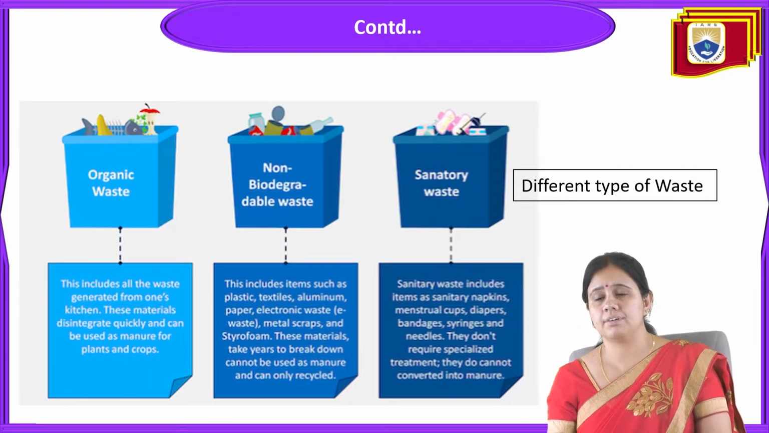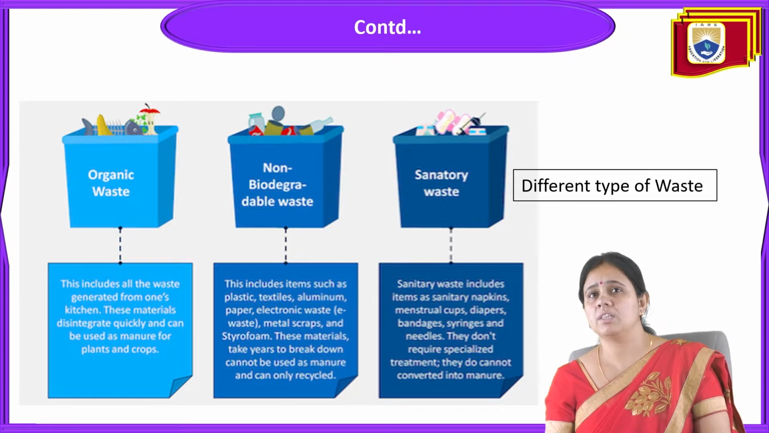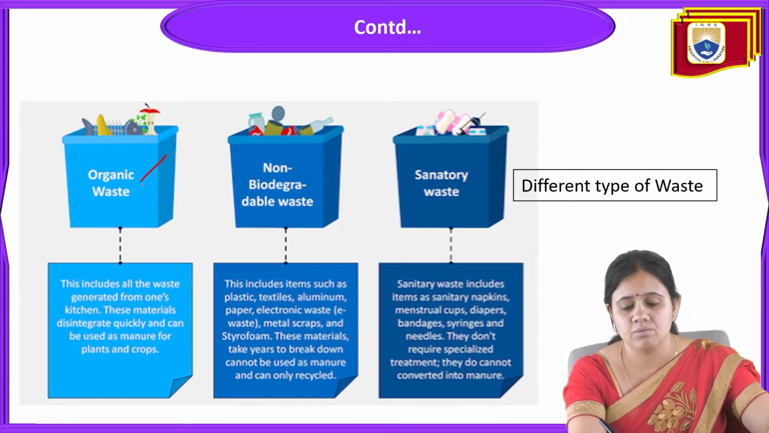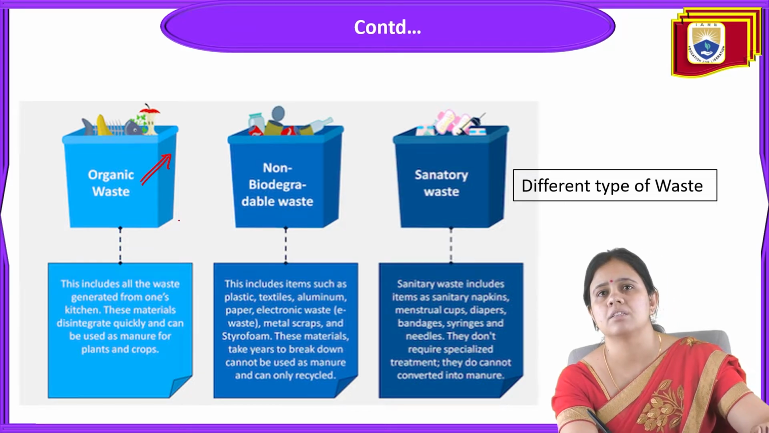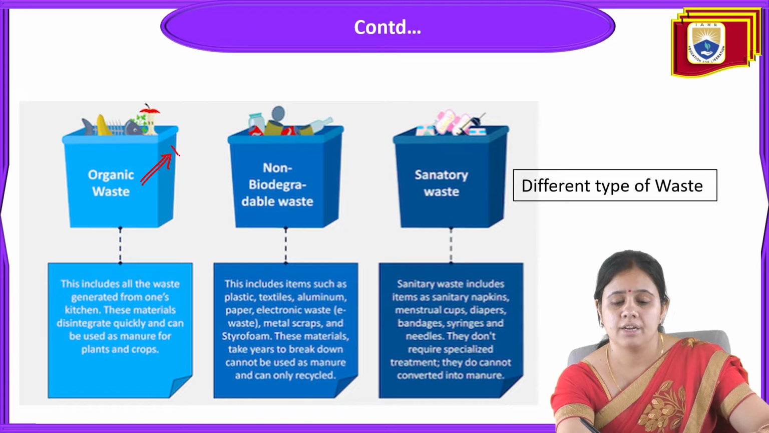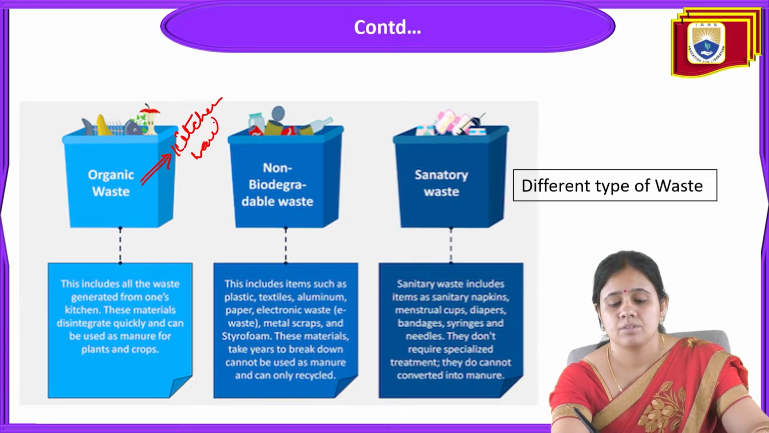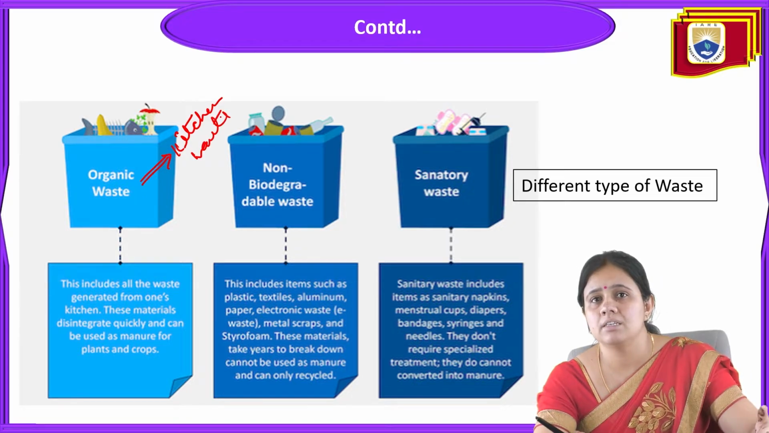Now comes the different types of waste. What happens to all these types of waste? First, organic waste. Organic waste includes all the waste generated from the kitchen. These materials disintegrate quickly and can be used as manure for plants or crops.